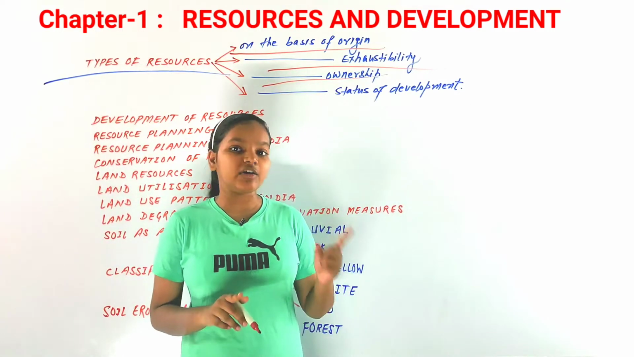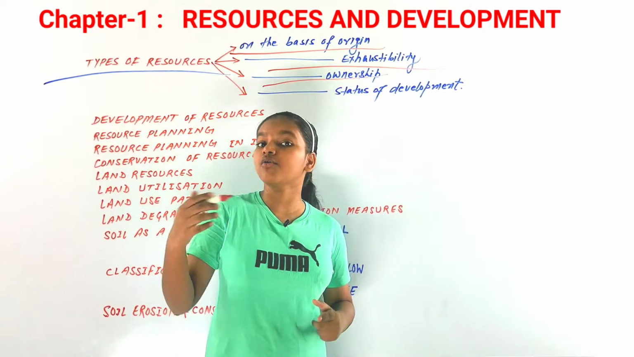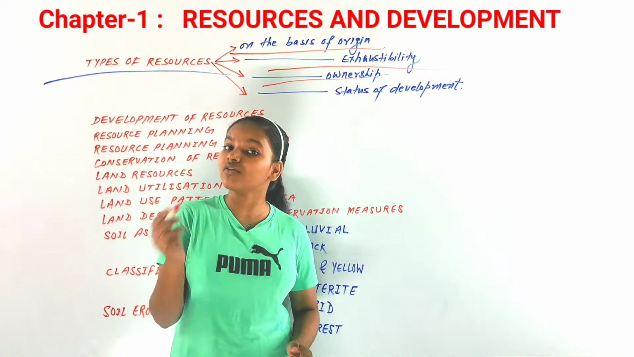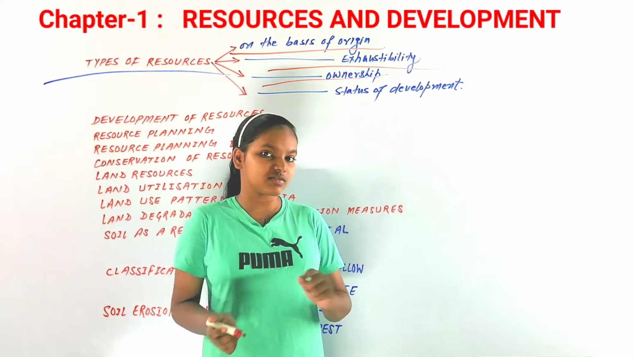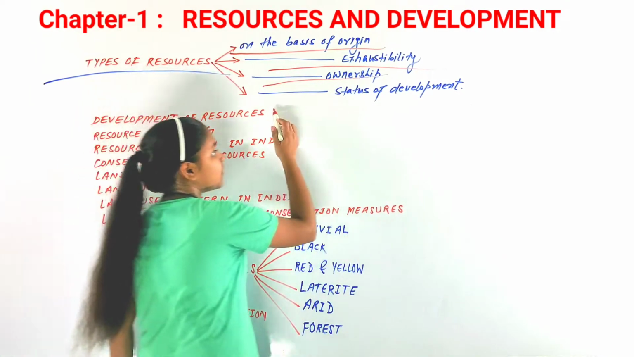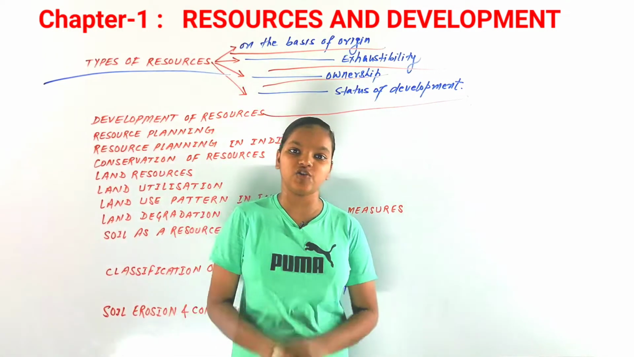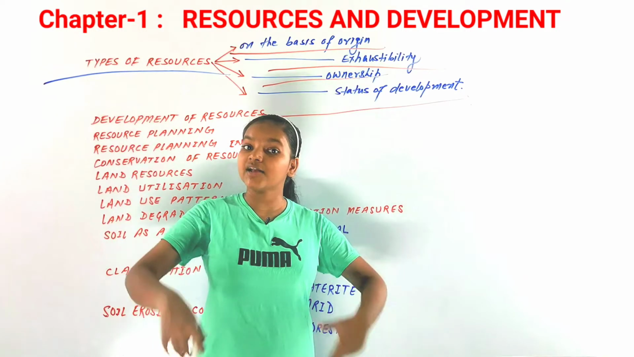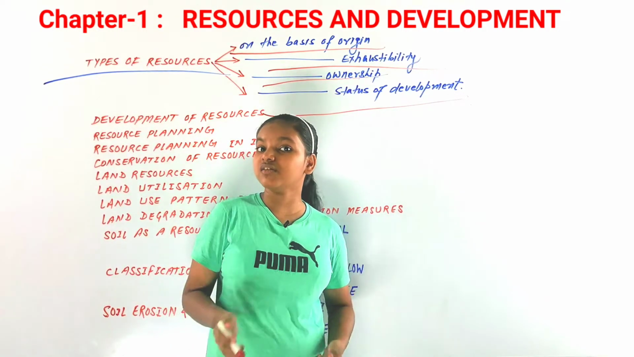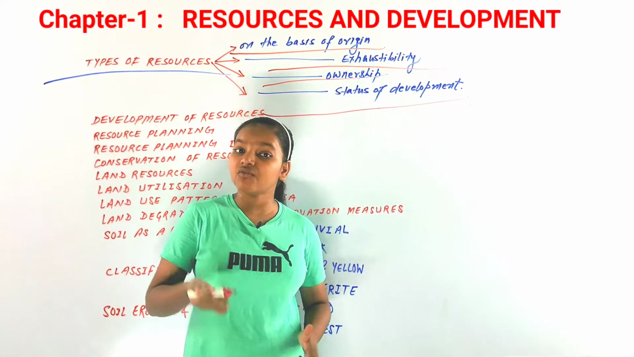They were individual ownership resources, then community owned resources, then national resources, and international resources. Now there can be classification based on status of development as well. On the basis of status of development, that is, how much that resource has developed, we can also classify those resources into this classification.